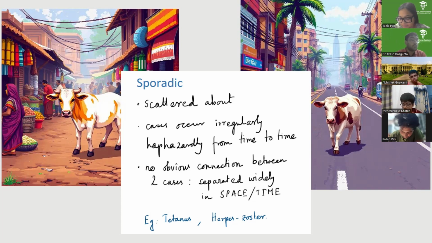So one case has happened in Lucknow, the other in Kolkata. One in March, the other in June. So scattered about cases of a disease without the presence of any obvious connection between the two cases, separated widely in space and time, are known as sporadic occurrences.